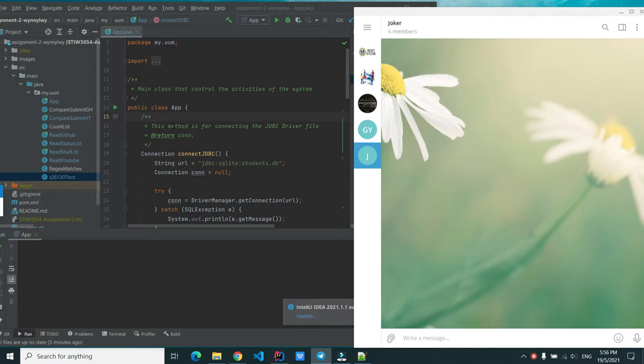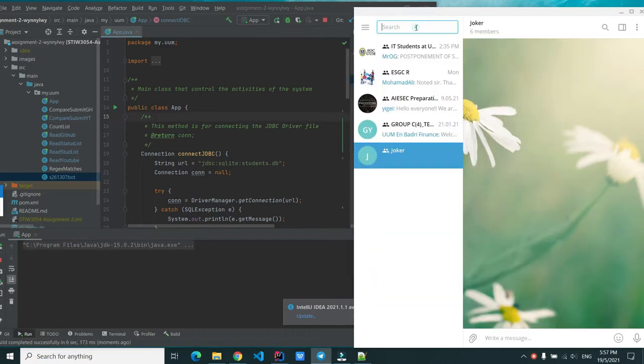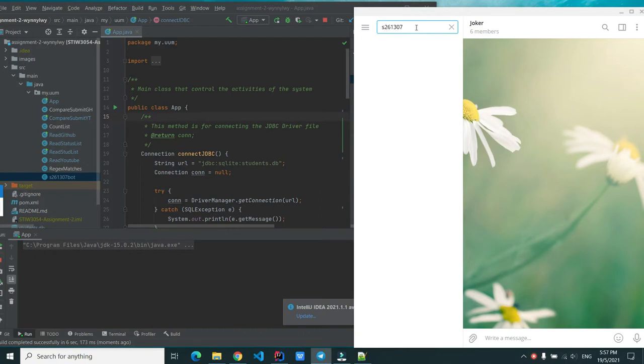Today I'm going to demo a Telegram bot system which was developed using Java and Maven. In this video, I'm going to demo the system first and make the explanation later. Without further ado, let's start the system. The system is running now. And let us search for the Telegram bot.